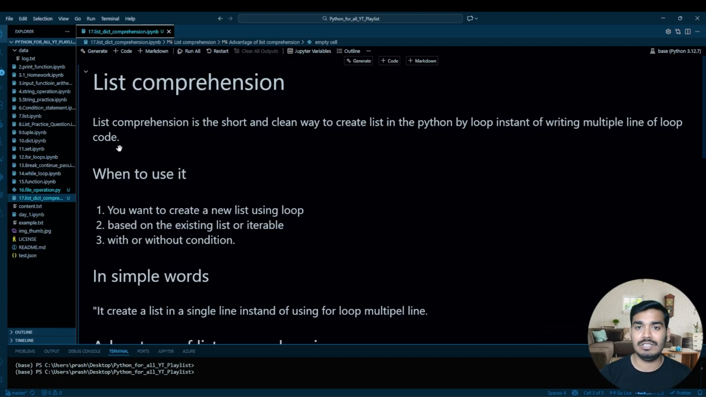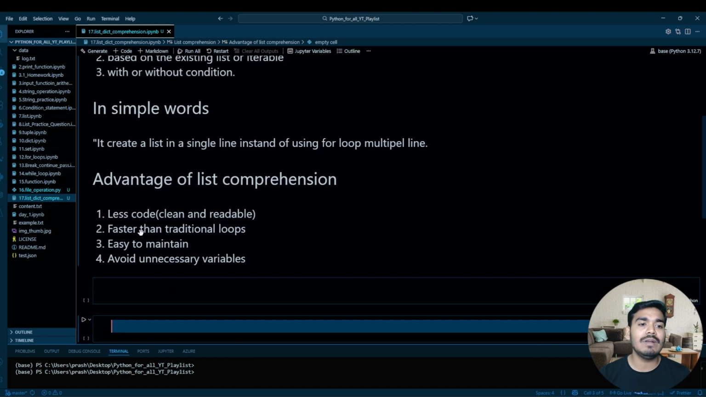Then what is the advantage of that? The advantages are less code, clean and readable, faster than a traditional loop, easier to maintain, and it avoids unnecessary variables. So we don't need to use multiple variables over here. Less code also means fewer errors. So these are the advantages. In simple words, create a list in a single line instead of using a multiple line for loop.